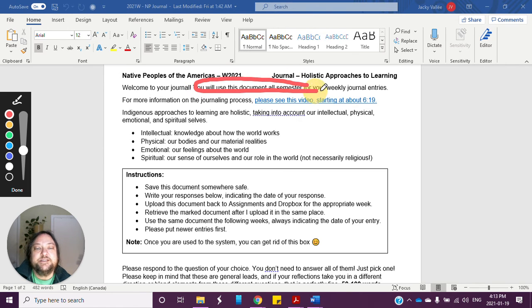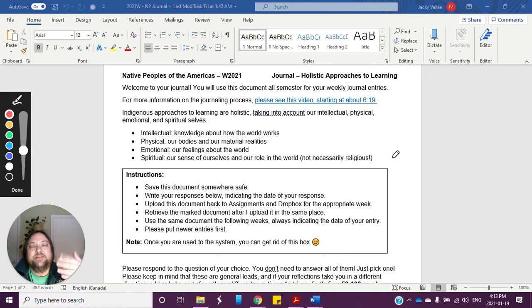You're going to use this document all semester. You're going to download it that first time, and you're going to submit that first journal this week, and I will respond. Then you're going to use that same document with your original entry and my response, and add the second week's journal entry above the first one. I'll respond to that.